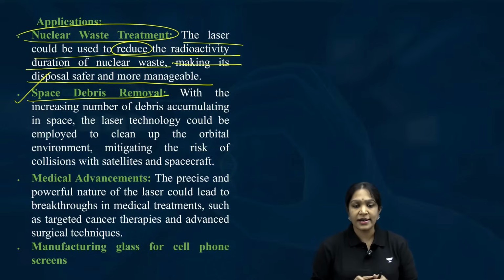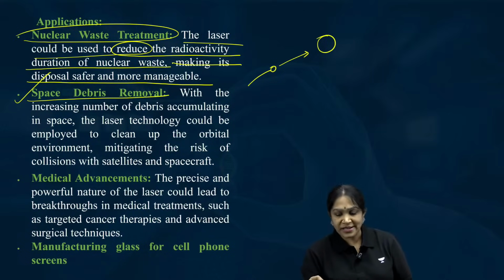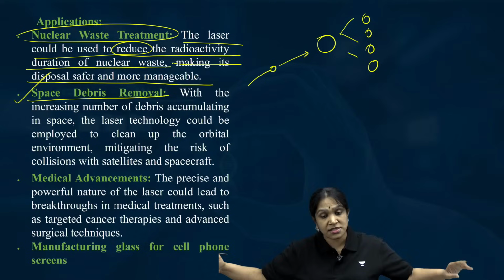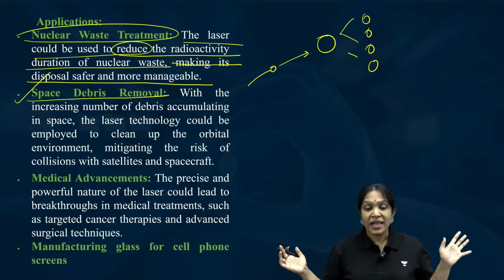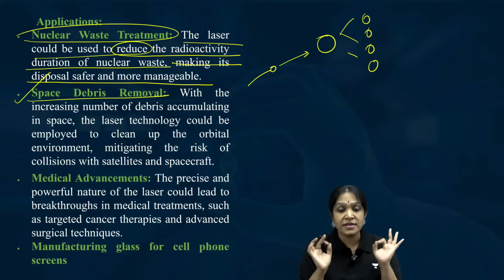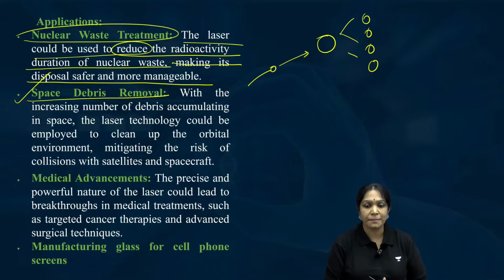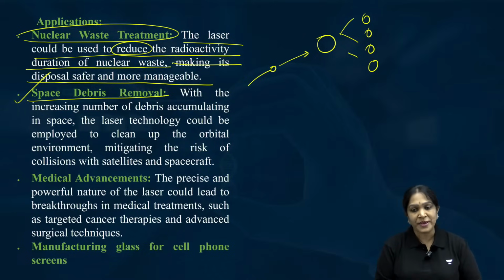He predicted that one space debris will hit another object, then it will break down into multiple objects. Now the 4 will hit 4 objects, they will become 16. The 16 will hit 16 objects. So like a chain reaction, it goes on and it will make space activities impossible for future generations. This is what Kessler predicted. That is called Kessler syndrome or the Kessler effect. That is the problem with space debris.